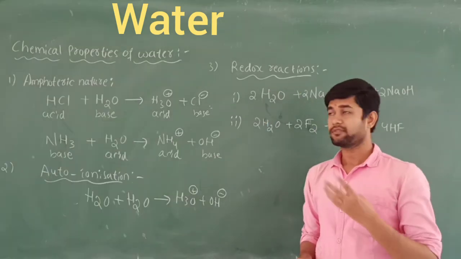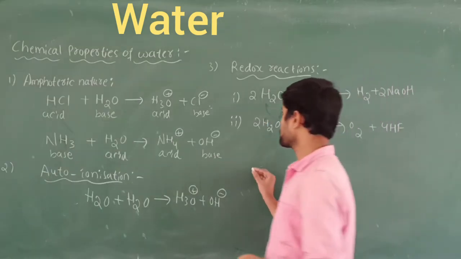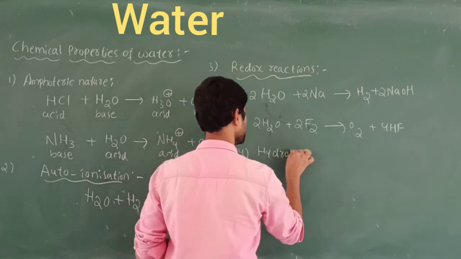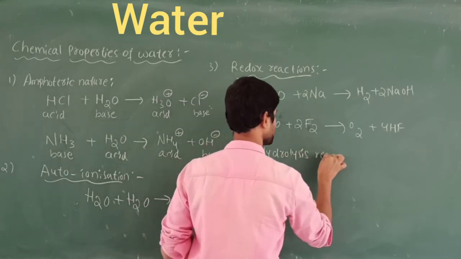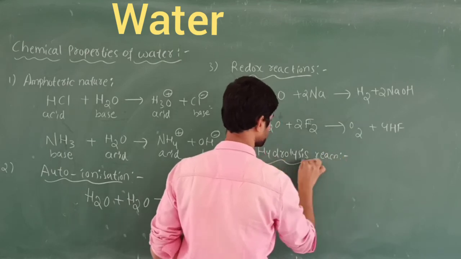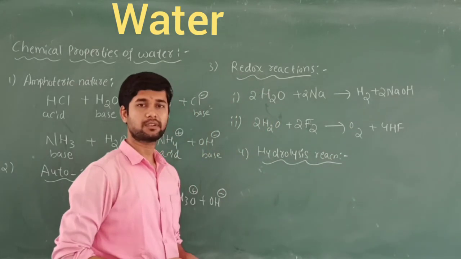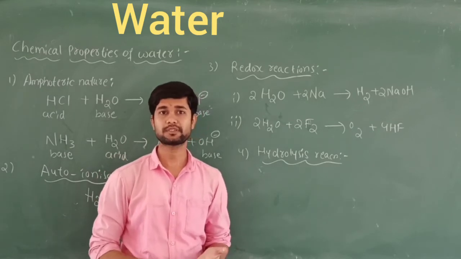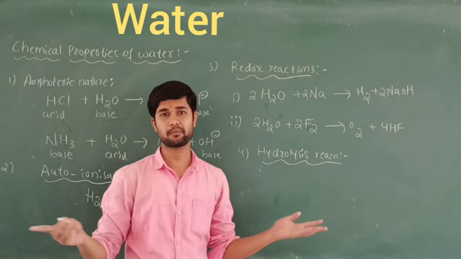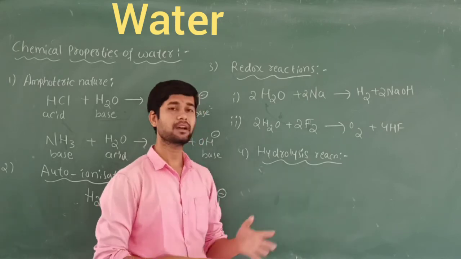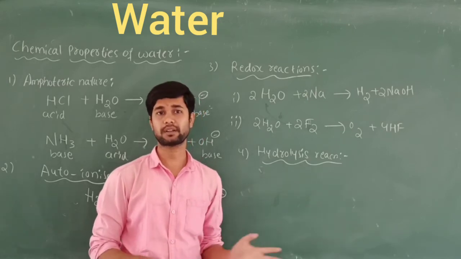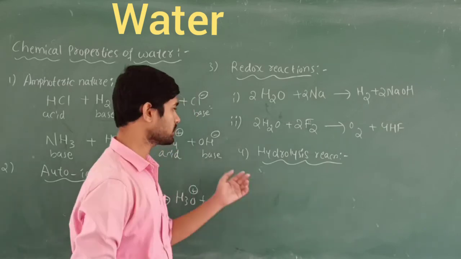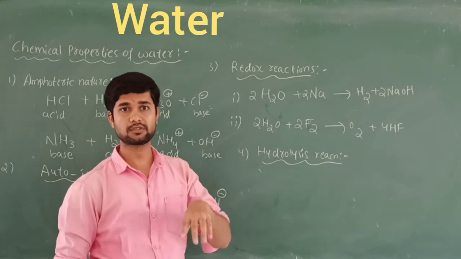So let's study the fourth property of water, that is called hydrolysis reaction. How does hydrolysis take place here? You know water is a universal solvent. Why do we call it a universal solvent? Because it has the capacity to dissolve many compounds. It also has a high dielectric constant, and water is a good hydrating agent also. That's why it has the capacity to dissolve compounds.